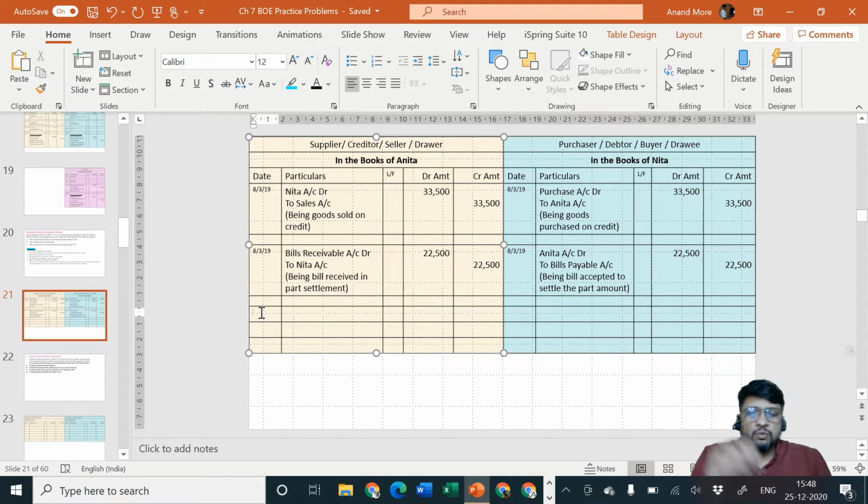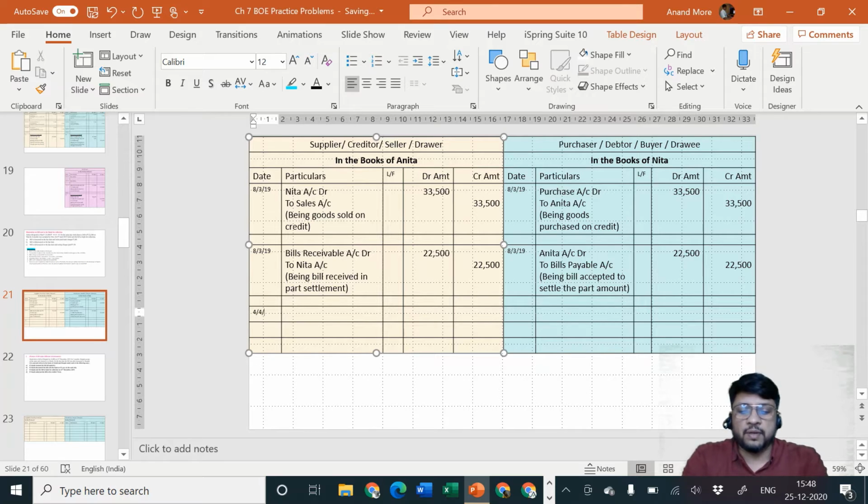It is better that you work for me as a clerk. So I am giving this to you. You go on the due date to Nita, collect the money from Nita, and transfer the money to me. I don't want you to be my financier. I want you to be my clerk. So the banker says, okay, great. That means nothing is to be given today. Yes, nothing is to be given today.